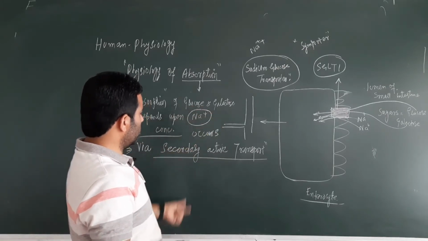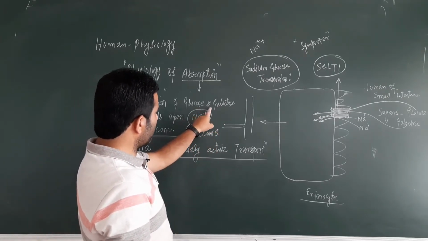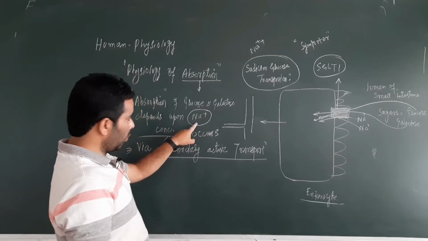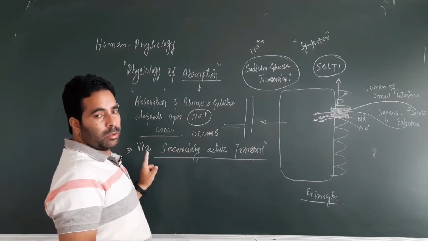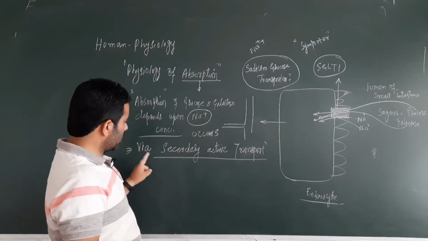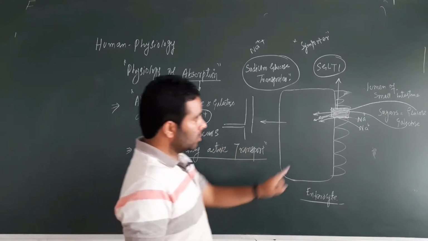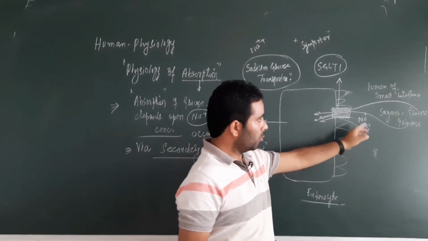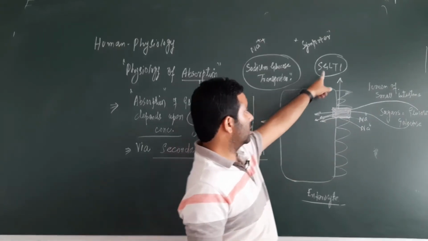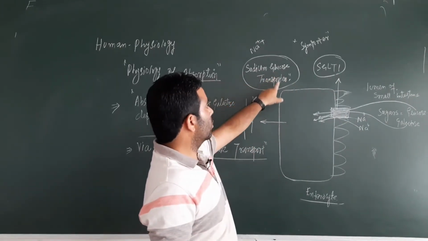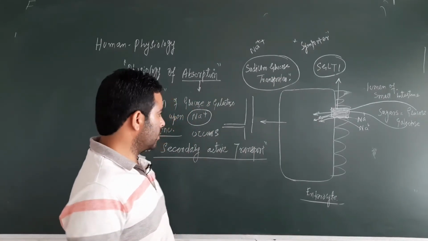So glucose and galactose, these two important sugars which are released from carbohydrates after their digestion, their absorption depends upon the sodium concentration, point number 1. Point 2, their absorption is not primary active transport, neither passive transport, it is secondary active transport, where two things are moving simultaneously, glucose or galactose and sodium, and they share the same transporter. The transporter is known as SGLT1, that is sodium glucose transporter, right? This is the first point regarding the absorption of the sugars.